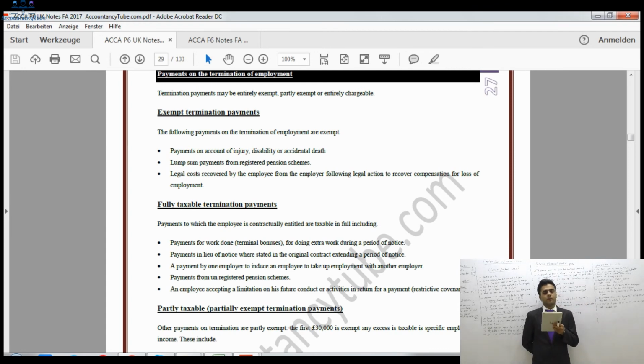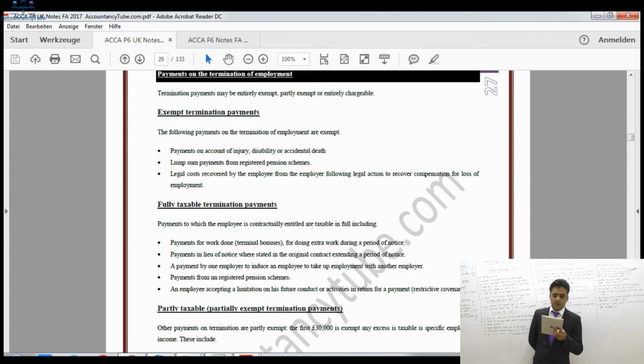Then compensation for loss of office: if you have received any payment, that will also be partially exempt. Payment for unfair dismissal will also be partially exempt if it is concluded that the dismissal was unfair. And then statutory redundancy pay will also be partially exempt. Any benefits you have received will be calculated under the normal benefit rule.